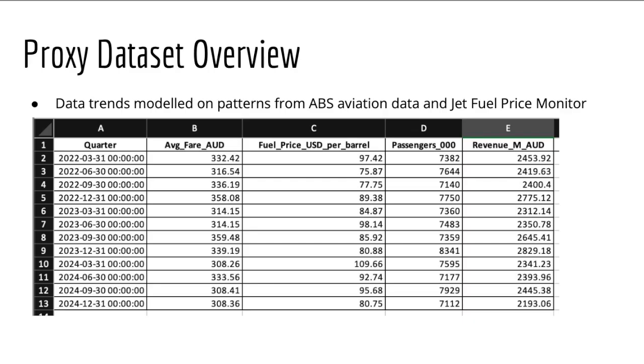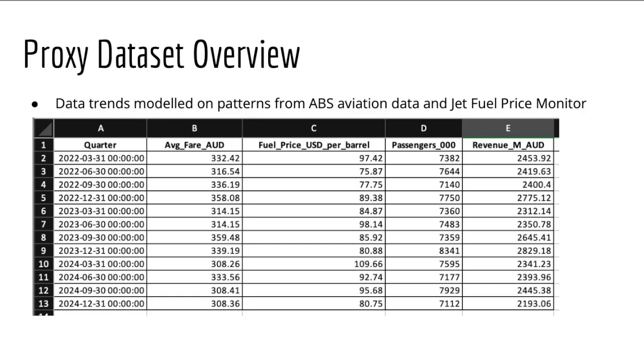Dataset and data source. For this project, I developed a proxy dataset that simulates realistic pricing and demand behavior using open access industry data. The data draws on figures from data.gov.au and the Bureau of Infrastructure and Transport Research Economics for domestic air travel volumes. I also used Qantas's annual and financial reports from 2022 to 2024 for fare averages, costs, and structure insights.